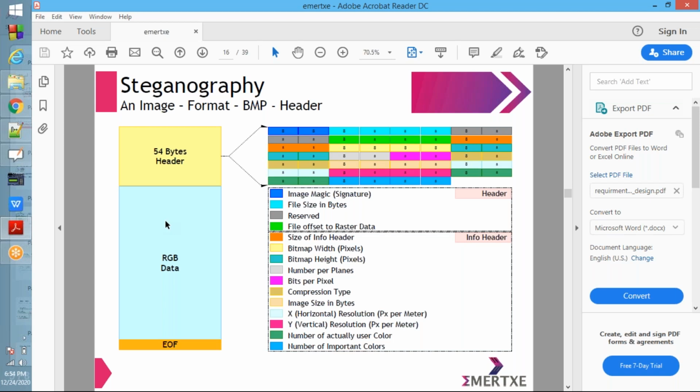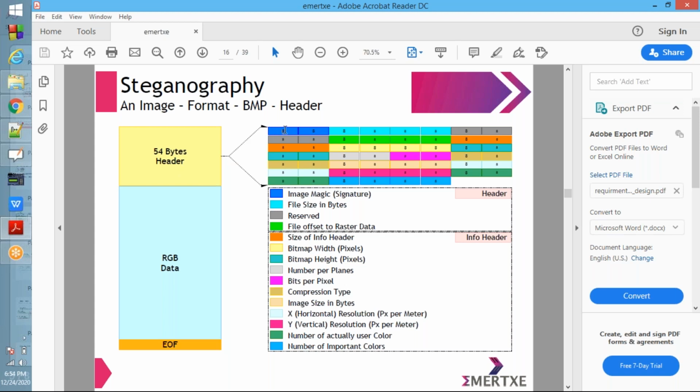See now, the first 54 bytes. So many things are there, but I will not go into detail. Whatever is required for the project, I will explain those things only. Okay, fine. See now, the 54 bytes header.